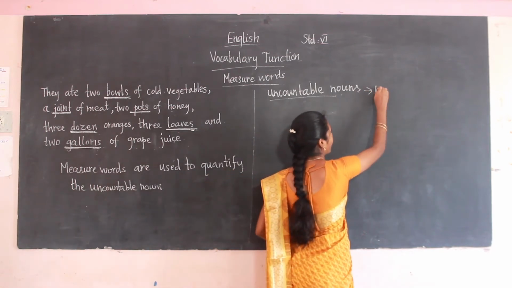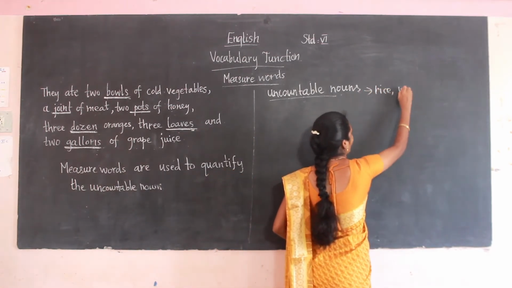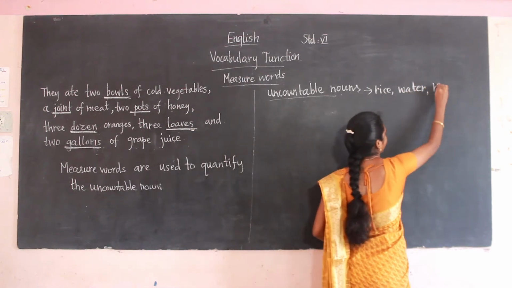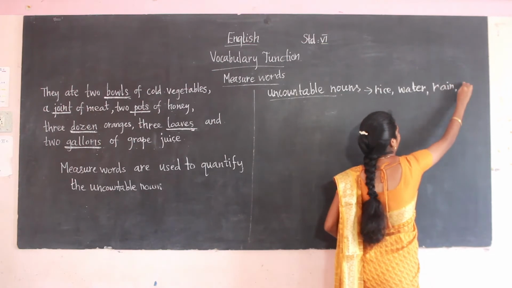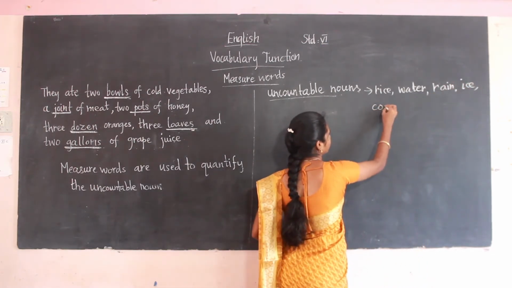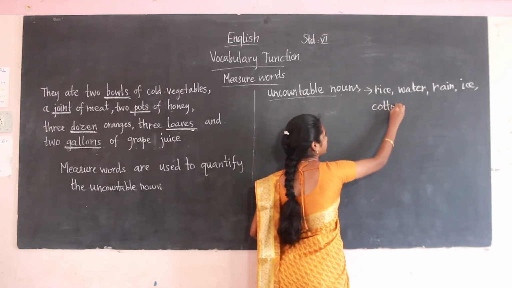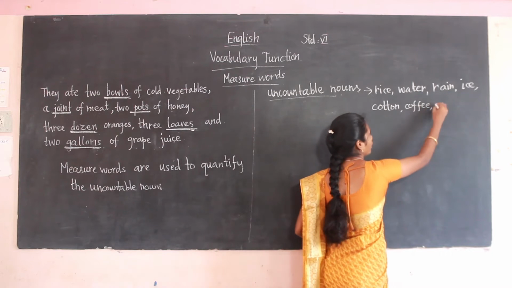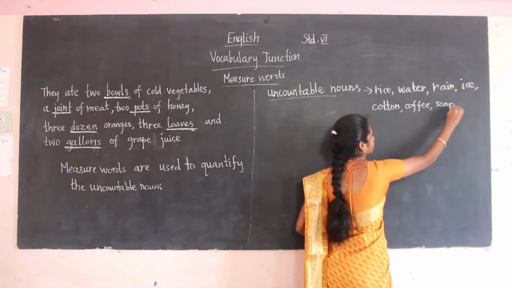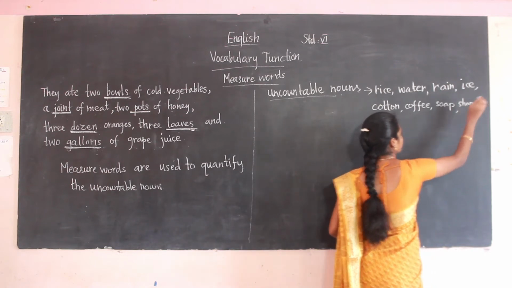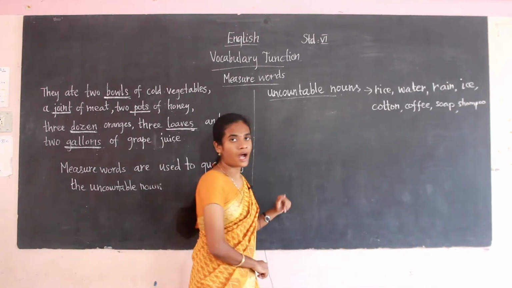That is rice, water, rain, ice, cotton, coffee, soap, then shampoo, and so on. So these are the uncountable nouns.